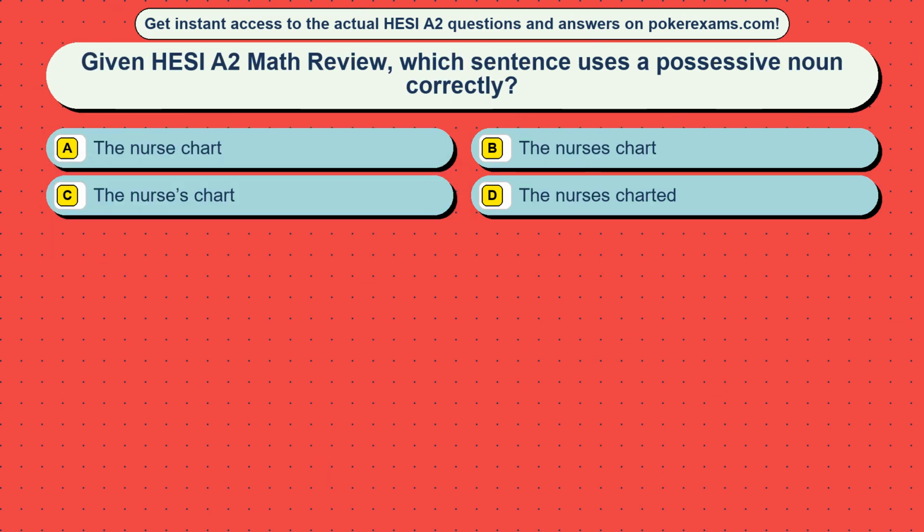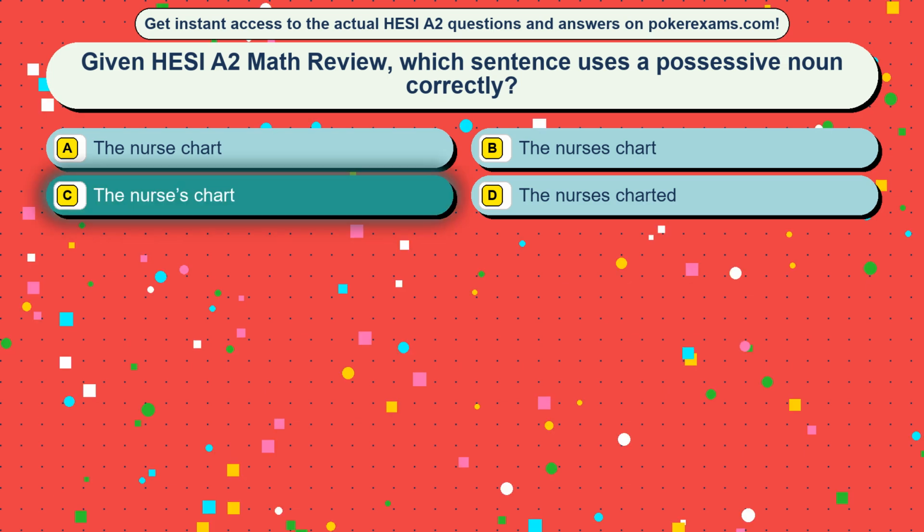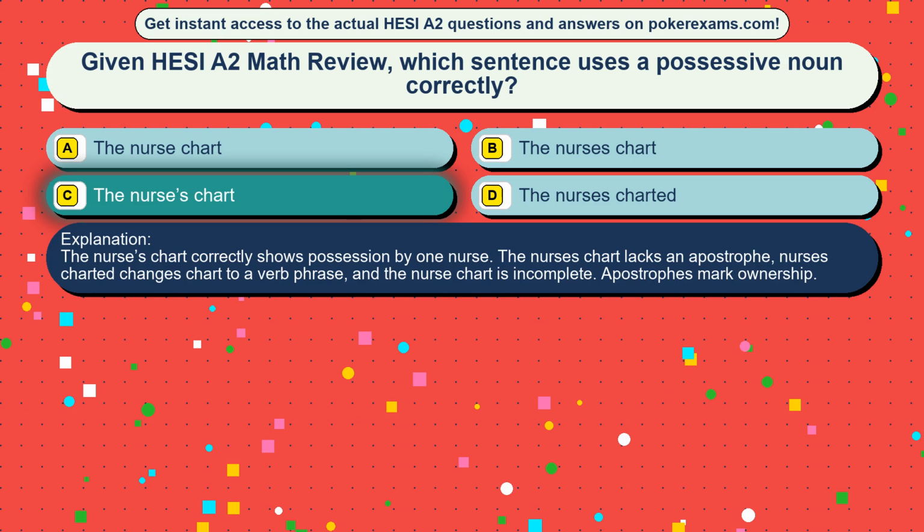Question 8. Given HESI A2 Math Review, which sentence uses a possessive noun correctly? Option A, the nurse chart. Option B, the nurses chart. Option C, the nurse's chart. Option D, the nurse's charted. The correct answer is option C, the nurse's chart. The nurse's chart correctly shows possession by one nurse. The nurses chart lacks an apostrophe. Nurse's charted changes chart to a verb phrase, and the nurse chart is incomplete. Apostrophes mark ownership.